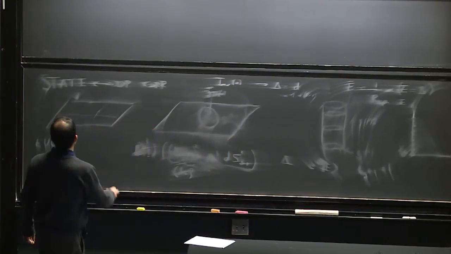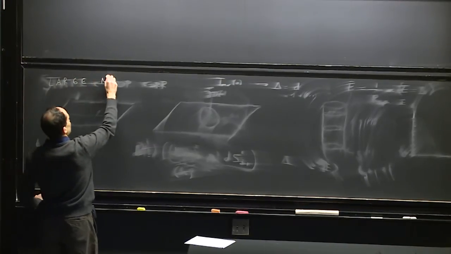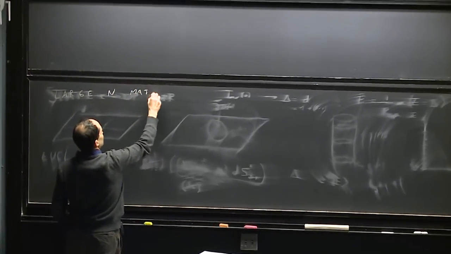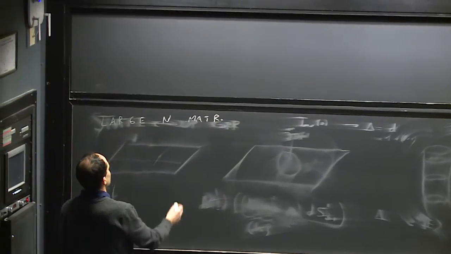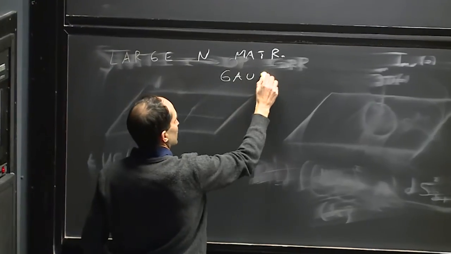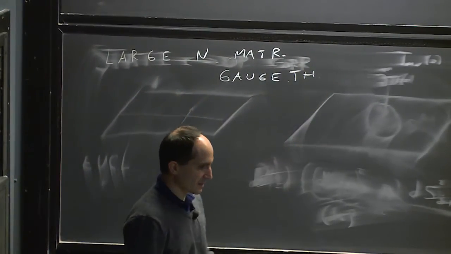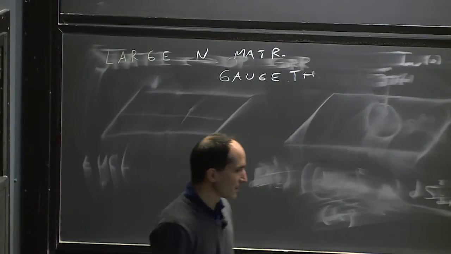But in large N matrix theories, or large N gauge theories, then we have such a decomposition.